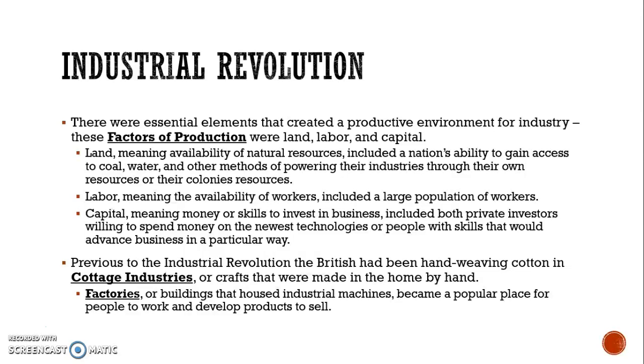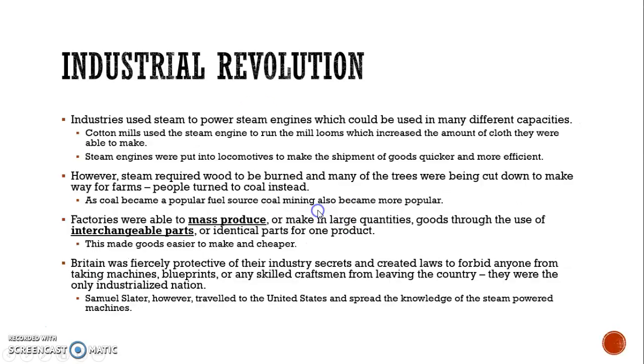Previously to the Industrial Revolution, the British and other countries had been hand-weaving cotton in cottage industries. Cottage industries were used for other industries as well, such as crafts and baskets and shoes and tailors. After the Industrial Revolution, factories began being built that were buildings that housed industrial machines, and they became a popular place for people to work and develop products to sell.